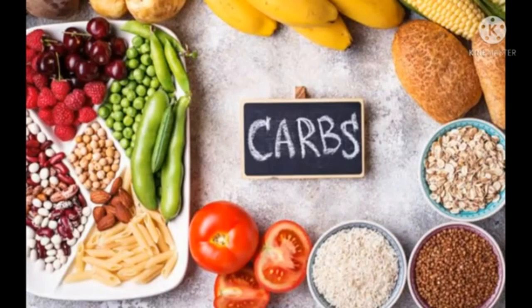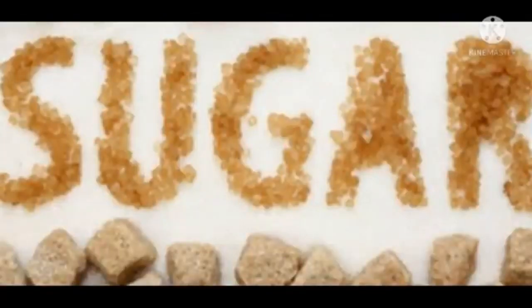Now we'll see sucrose. Sucrose is present in sugarcane and sugar. The common sugar that we consume every day, isn't it? That common sugar contains sucrose. Sucrose is one type of carbohydrate.